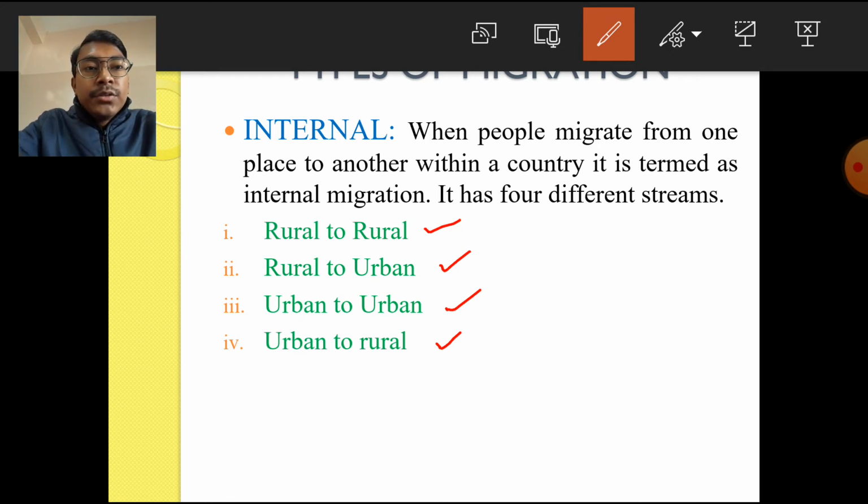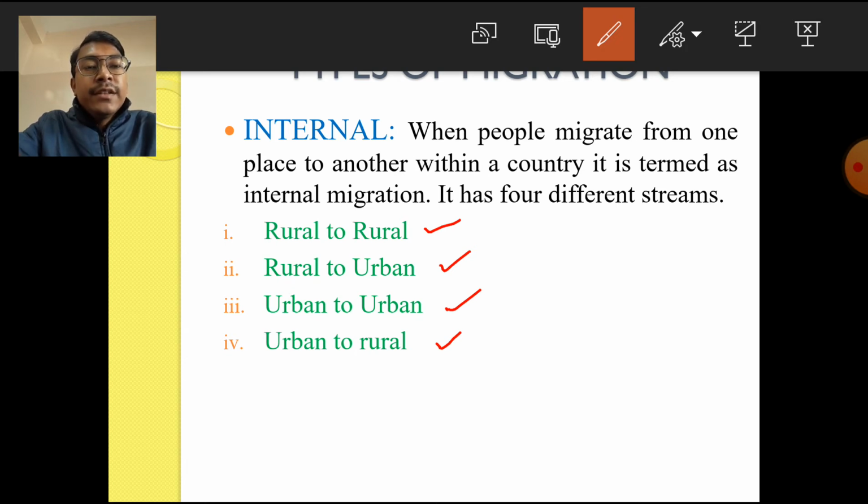So many times we see that people do not want to live in the congested areas of the towns and the cities. So what they do, they migrate to the adjoining suburban areas or the rural areas, and they make their houses over there. So that is urban to rural migration.